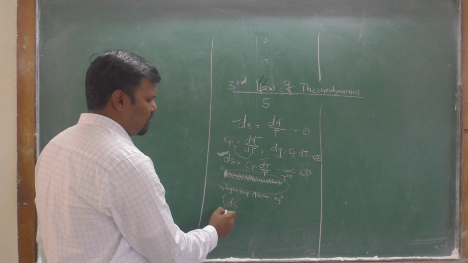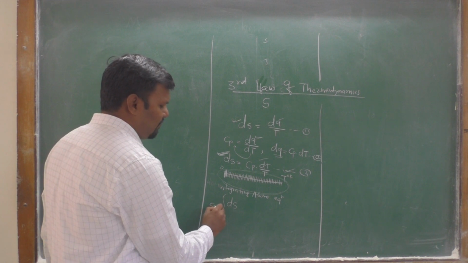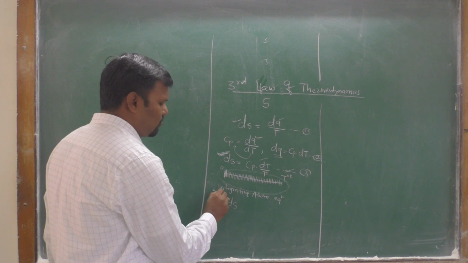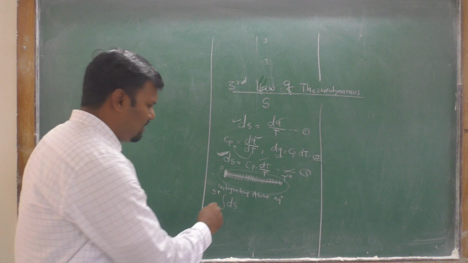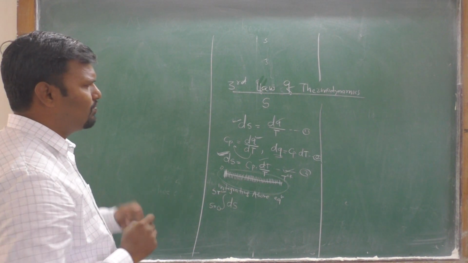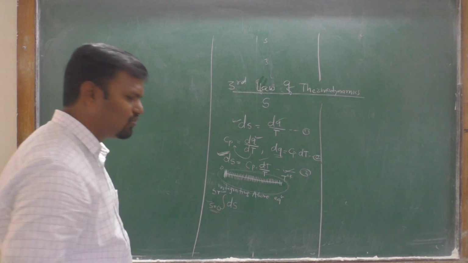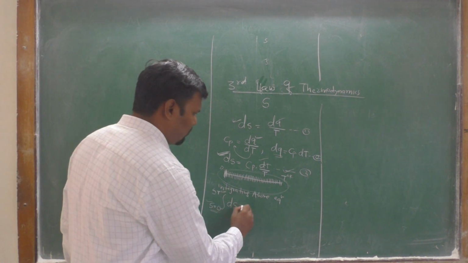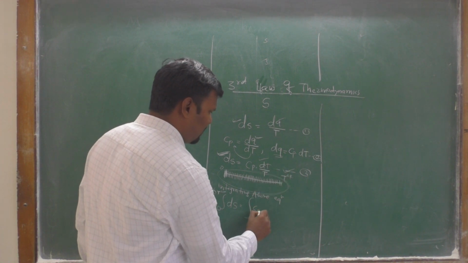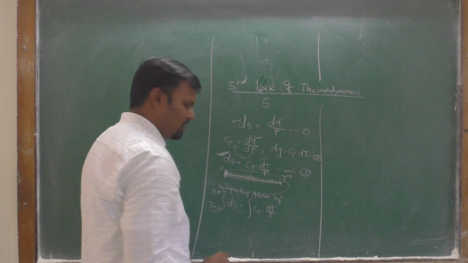Our entropy from absolute 0 temperature, S equal to 0, to S equal to T at T temperature, and according to the third law of thermodynamics, at absolute 0 temperature S is equal to 0, is equal to the integration of Cp into dT upon T.